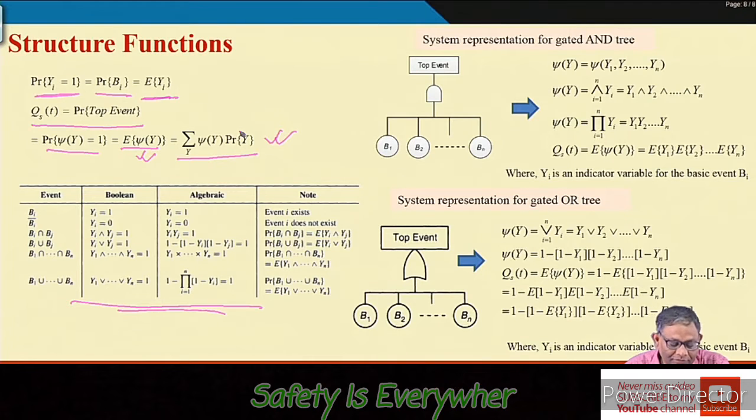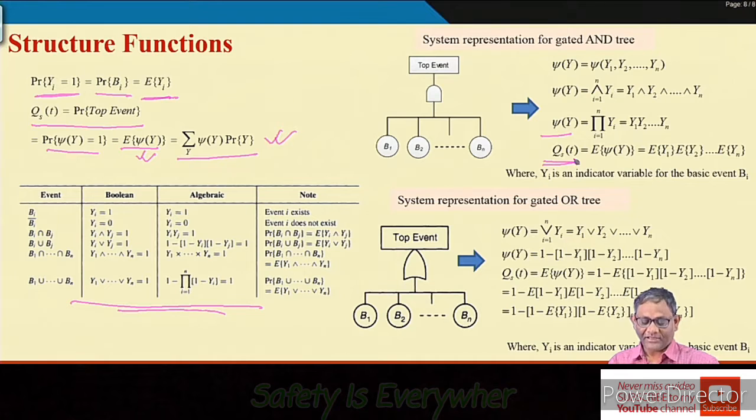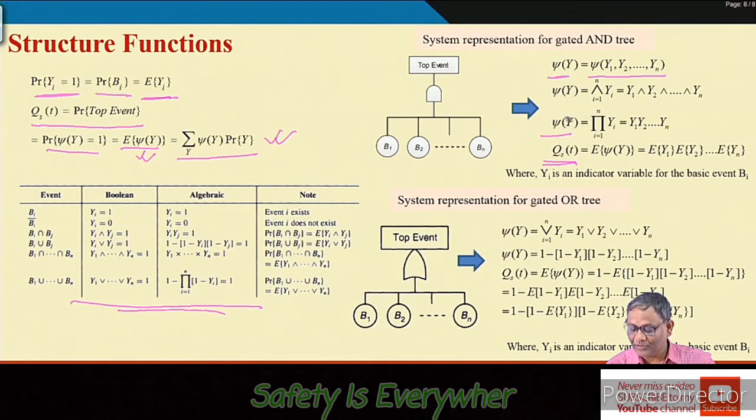With these two, first we will apply this table and see how to compute psi y, and then using this expected value we will show you how to compute the unavailability. You all know that as it is an AND gate, psi y is a function of y1 to yn. This top event is a function of all the basic events. Now, because of the AND gate, if you use Boolean, you can write it like this.